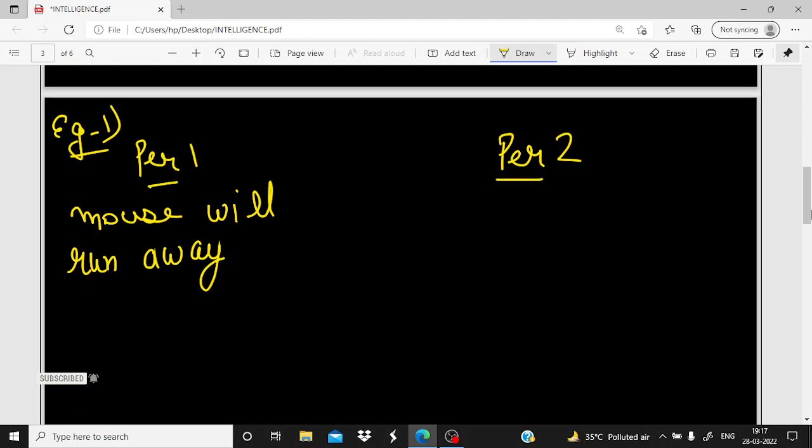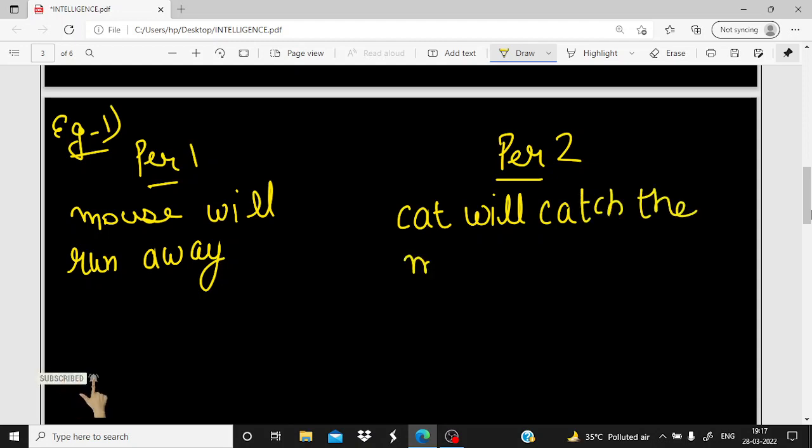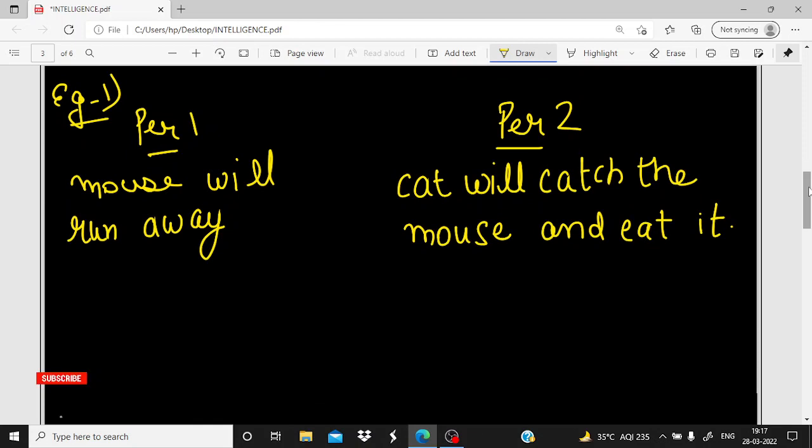Now, the response of person 2 is: cat will catch the mouse and eat it. These are the two responses from the two different persons. Our question is what will happen if a cat sees a mouse?